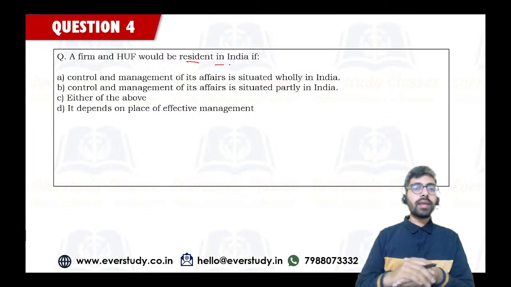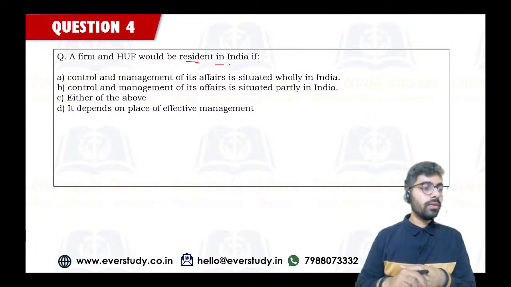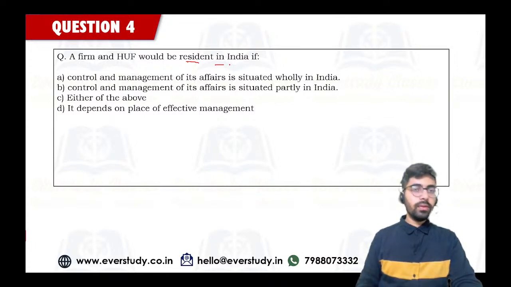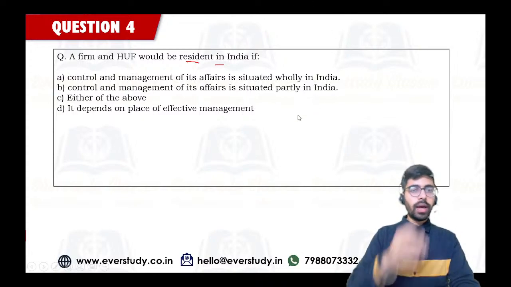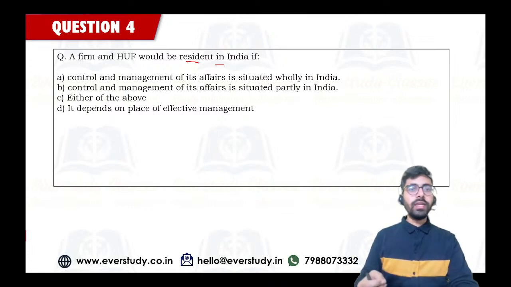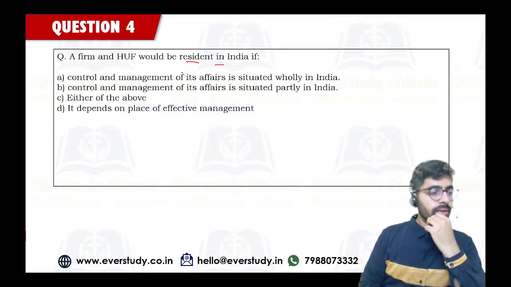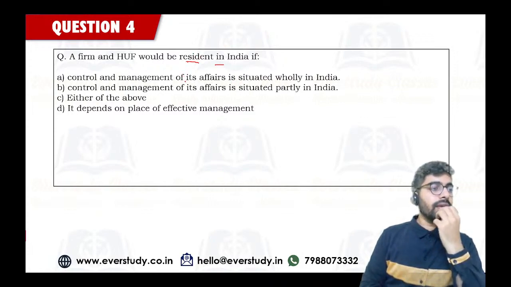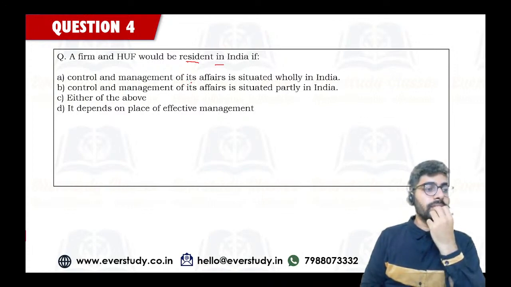Okay. So now let's come to the next one. Tell me, when is a firm and HUF going to be resident? I am seeing the answers as option number A or C. Some of you are saying A is the answer, some are saying C is the answer, and some are saying D is the answer. I'm getting mixed answers here. So what should be the correct one? Should it be A, C or D?